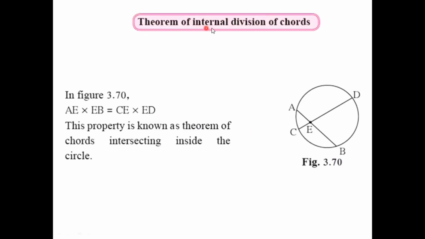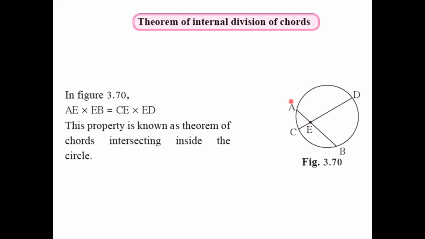Now we have the theorem of internal division of chords. Suppose two chords, AB and CD, intersect each other at point E inside the circle. Due to point E, chord AB is divided into two parts, AE and BE, and CD is divided into two parts, CE and ED.